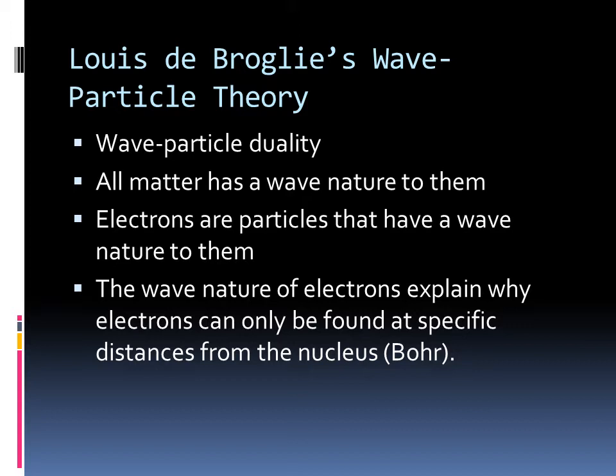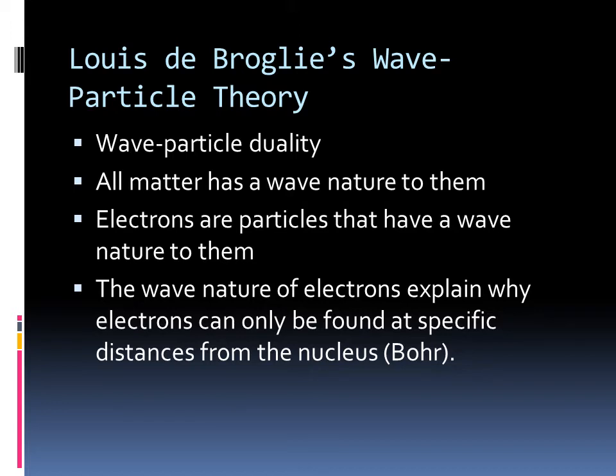Louis de Broglie was a French scientist interested in atomic science. Broglie used Einstein's principle of light-particle-wave duality, which stated that light is both a particle and a wave, to come up with a wave-particle theory that applied to other particles. This theory states that all matter of the universe consists of particles which also have a wave-like nature, which means that everything from you to your furniture is made up of particles which have some wave-like properties. He also stated that larger particles have a less wave-like nature, while smaller particles will have greater wave-like natures.